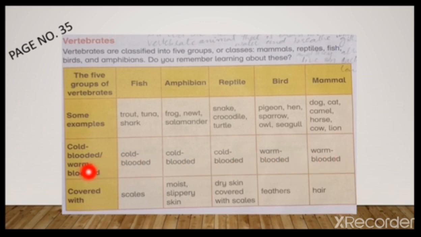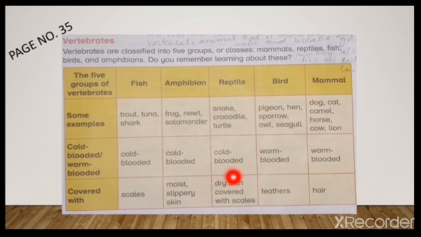The word covered, here we talk about the skin. So you can see over here, fish are covered with scales. Amphibians are covered with moist, slippery skin.